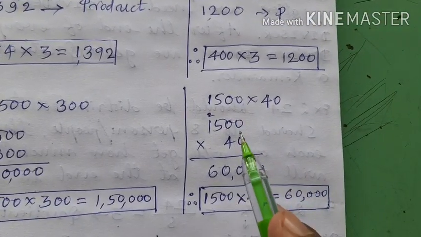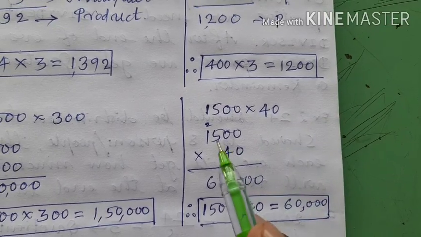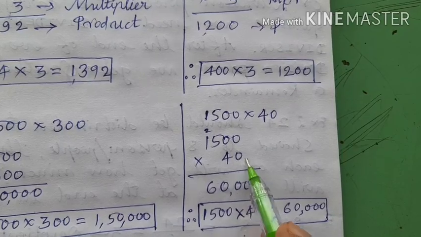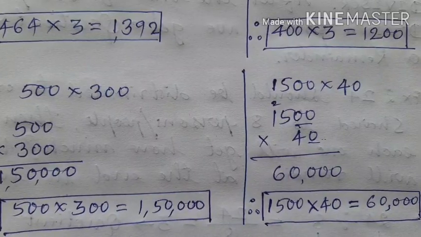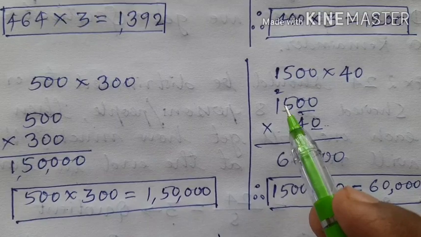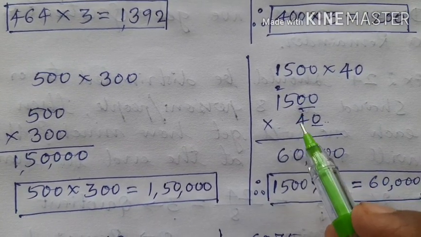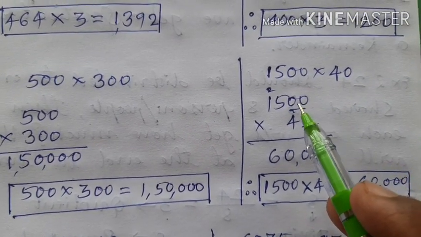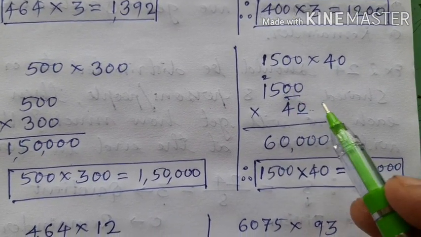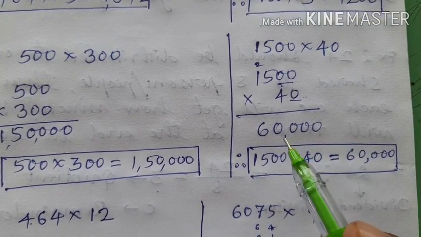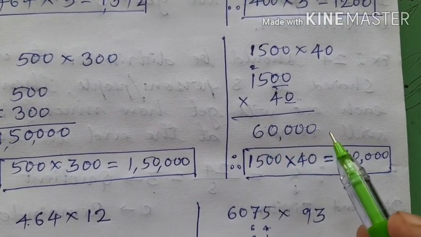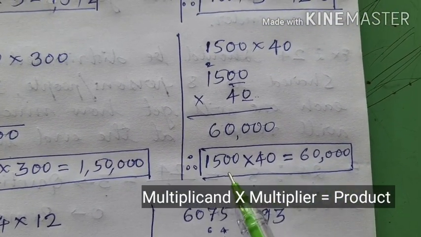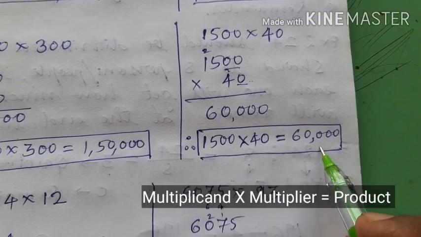Okay. Similarly, 1500 into 40. Here leave these 2 zeros and leave this last 0. Okay. And multiply 15 and 4. 15 fours are, okay, 60. And how much zeros you have left? 1, 2, 3. Put those 3 zeros in front of 60. Okay. Now it is 60,000. Therefore, 1500 into 40 is equal to 60,000. That is, multiplicand into multiplier is equal to product.